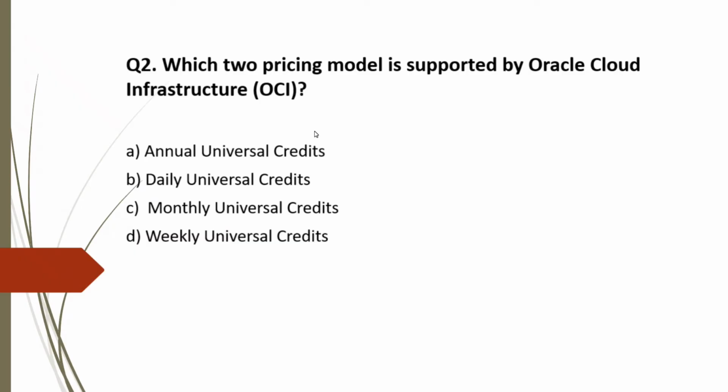So coming back to our options, option A is correct as this is supported, but option B is incorrect. Option C is correct and option D is incorrect. So the correct options are option A and option C.